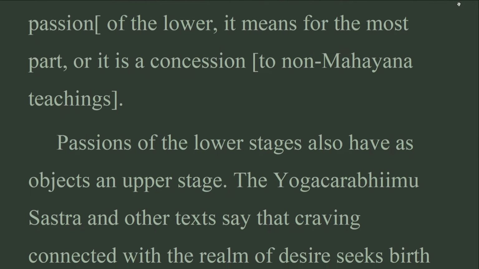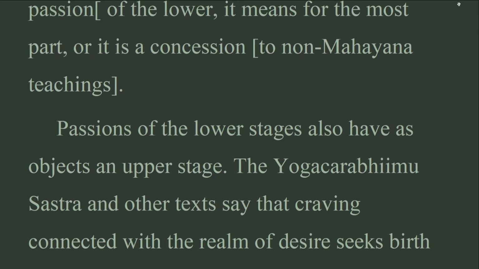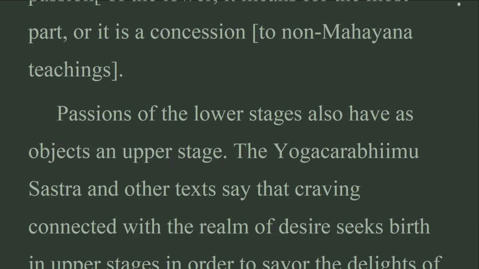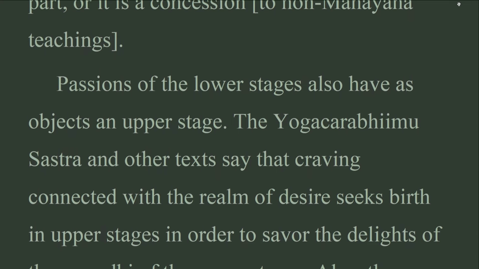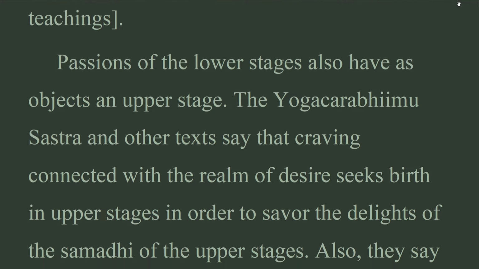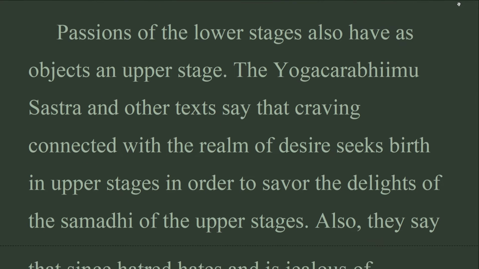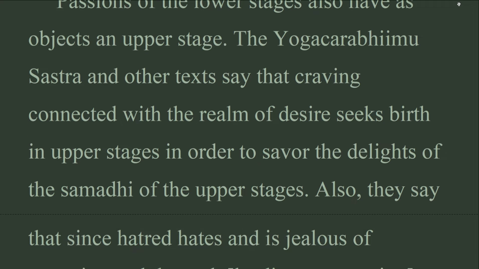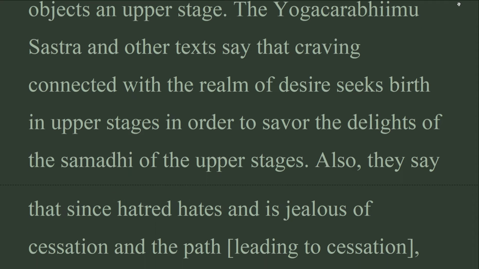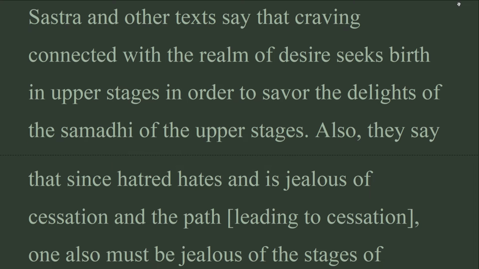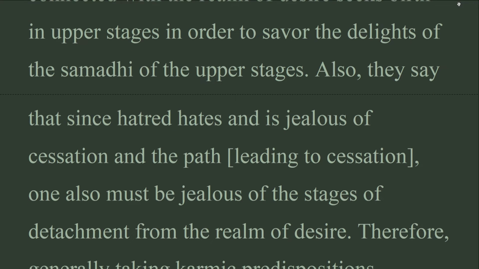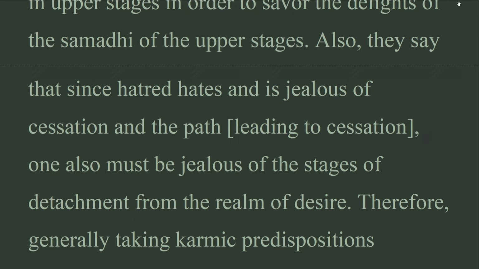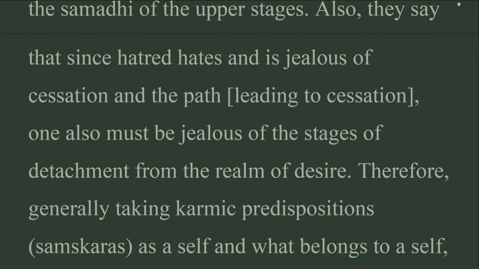Passions of the lower stages also have as objects an upper stage. The Yogacarabhumi Sastra and other texts say that craving connected with the realm of desire seeks birth in upper stages in order to savor the delights of the samadhi of the upper stages. Also, they say that since hatred hates and is jealous of cessation and the path leading to cessation, one also must be jealous of the stages of detachment from the realm of desire.